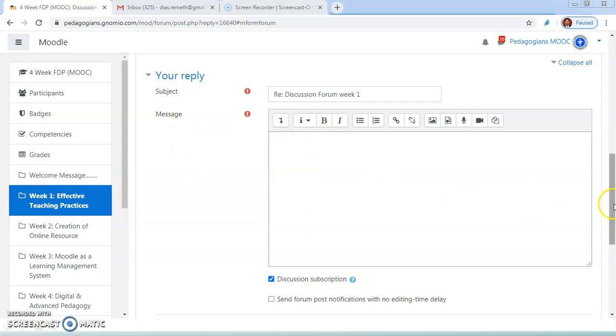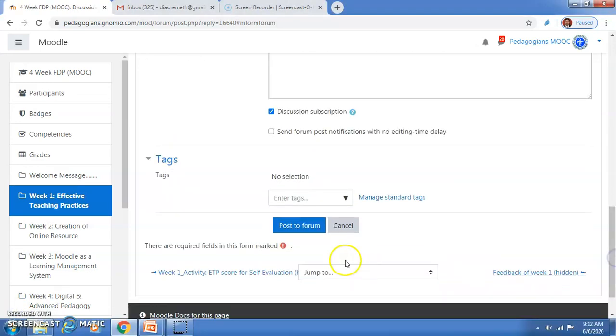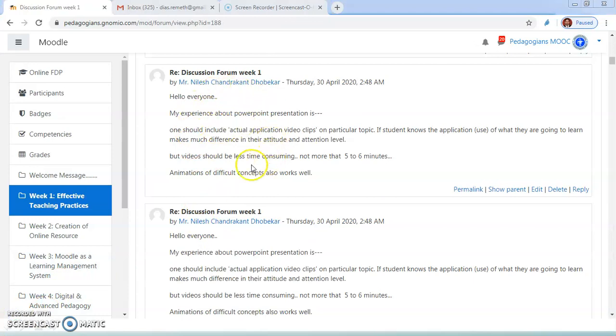Once you write the answer into this box, you can post it to the forum by clicking it. You can see the replies posted by your colleagues and then read them and reply to them so that the interaction will start.